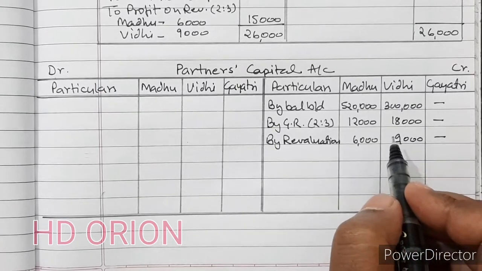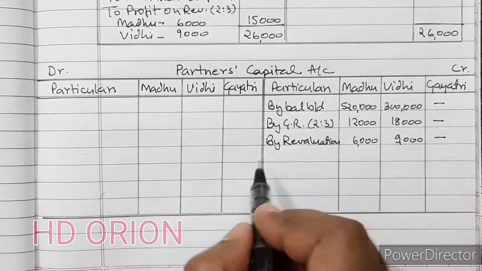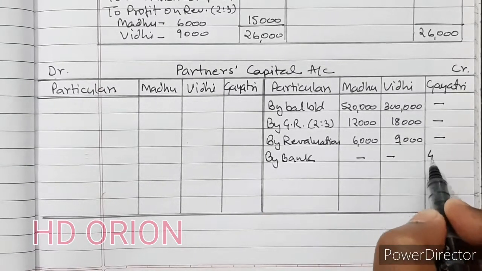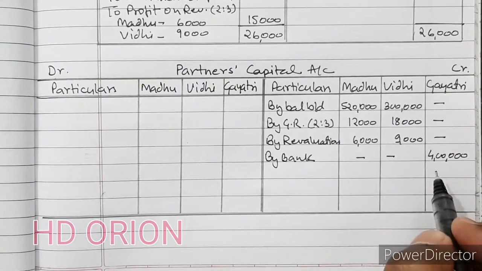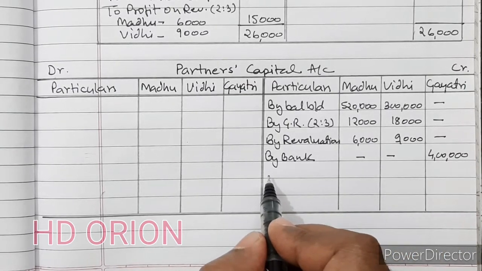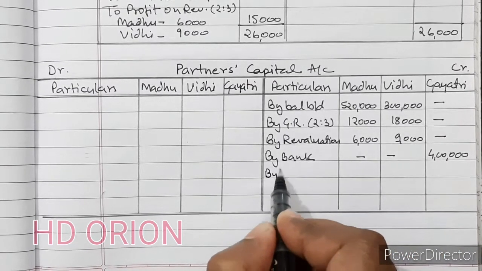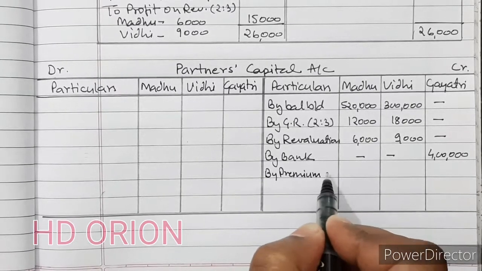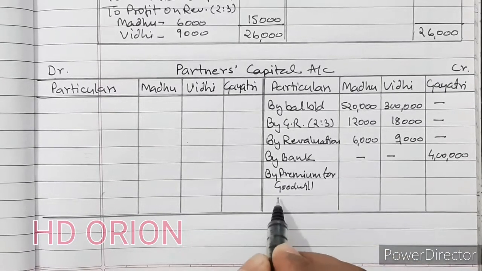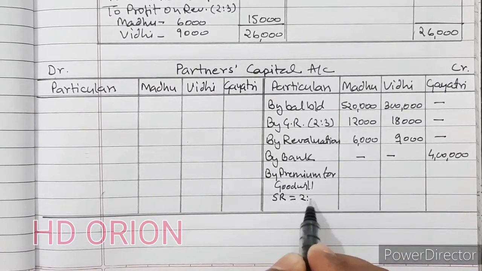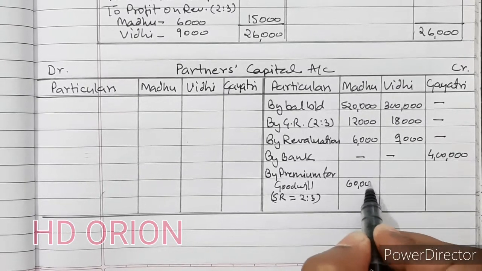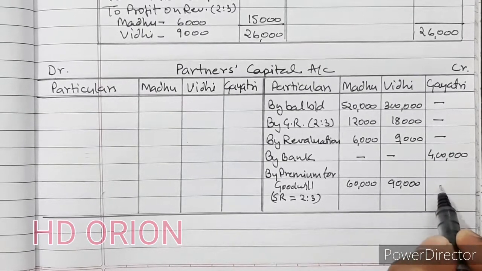Then the new partner is bringing capital 4 lakh. So by cash or bank you can write 4 lakh. And portion of goodwill will be paid to old partners in sacrificing ratio. So by premium for goodwill. This is in sacrificing ratio, and sacrificing ratio is equal to 2:3. So 60,000 for the first partner and 90,000 for the second partner.